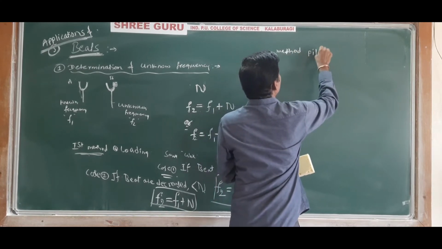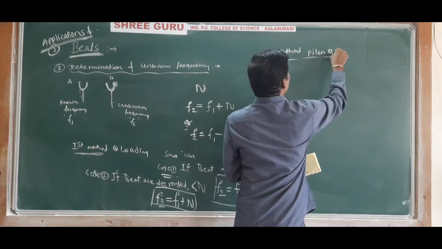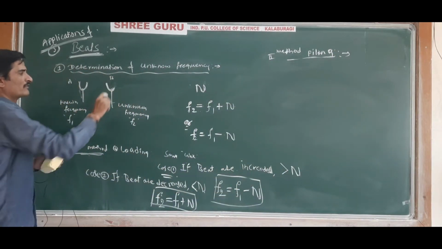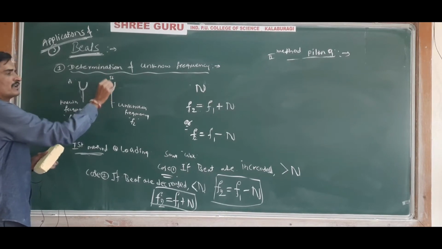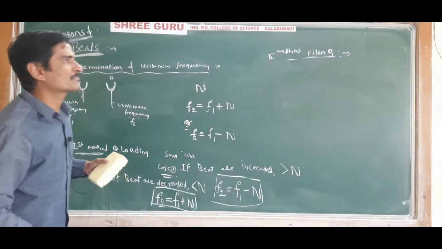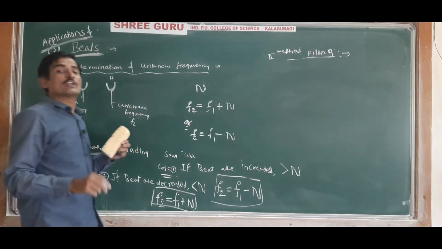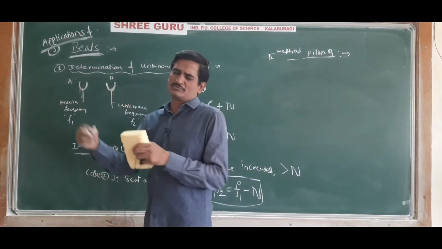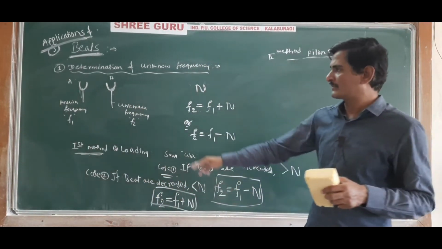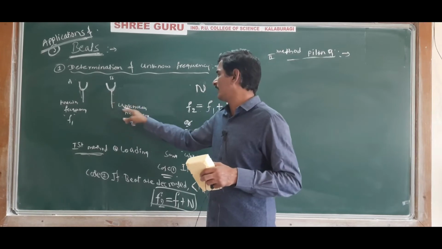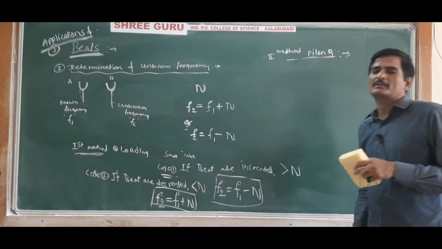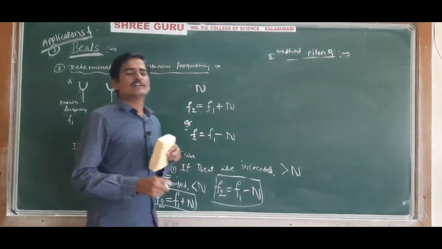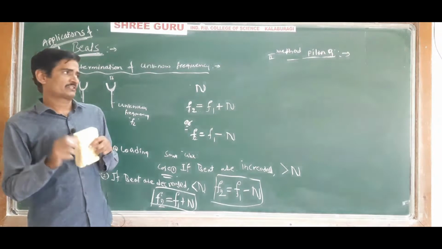So let us say piling. Piling one of the tuning forks means, let us say the unknown tuning fork, that is tuning fork B, its mass is decreased. That is, piling means some mass is removed from the tuning fork of unknown frequency. Then they are stuck together and sounded together.